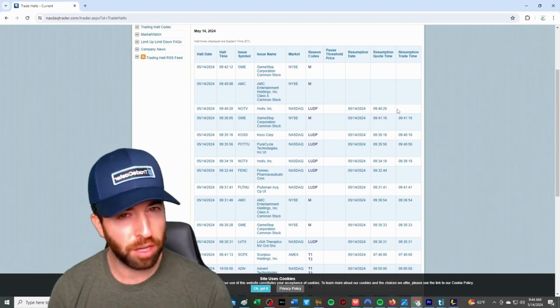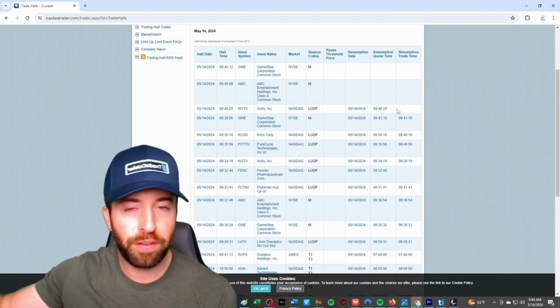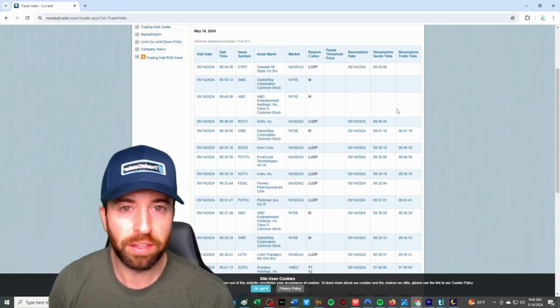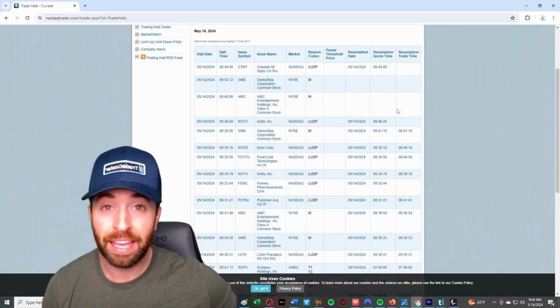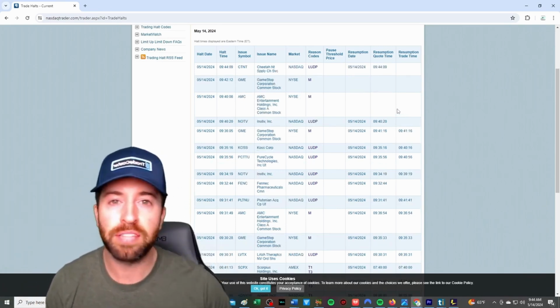Remember, in the stock market, it's almost like one big game of psychology. The more fear there is, the more selling there's going to be. When there's more selling, it leads to the stock market dropping, or that stock dropping. When there is more buying and more confidence, that is where the stock goes higher and higher and higher.